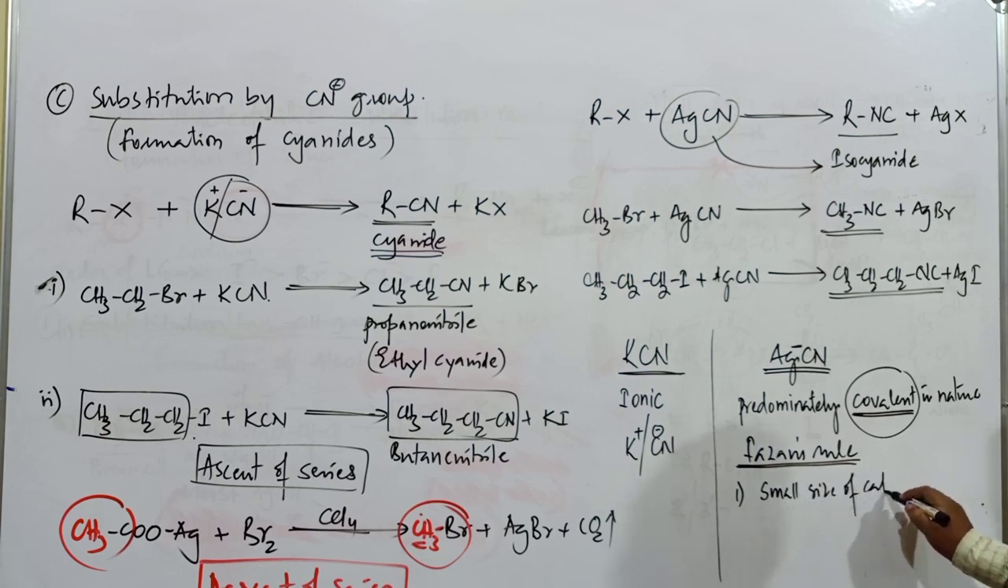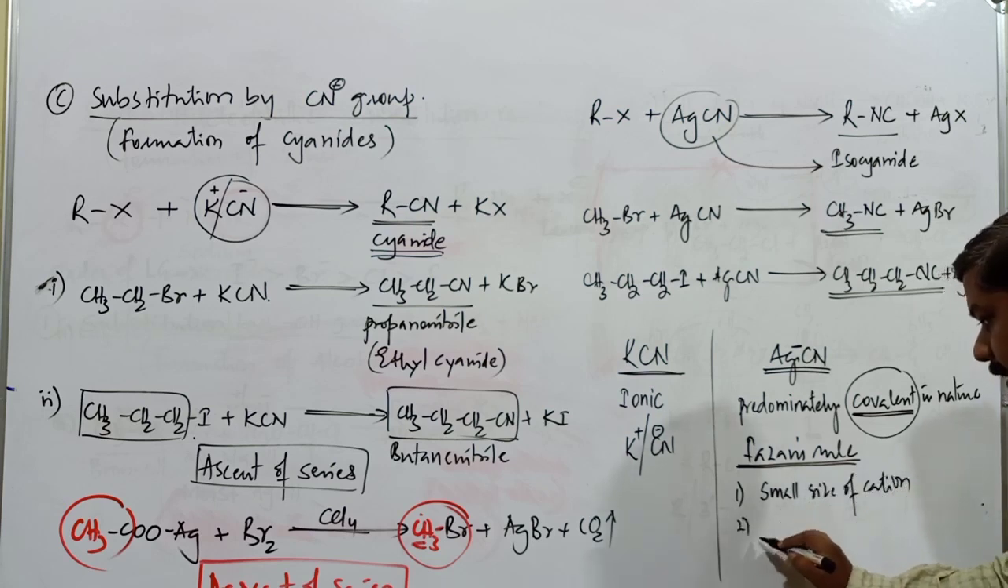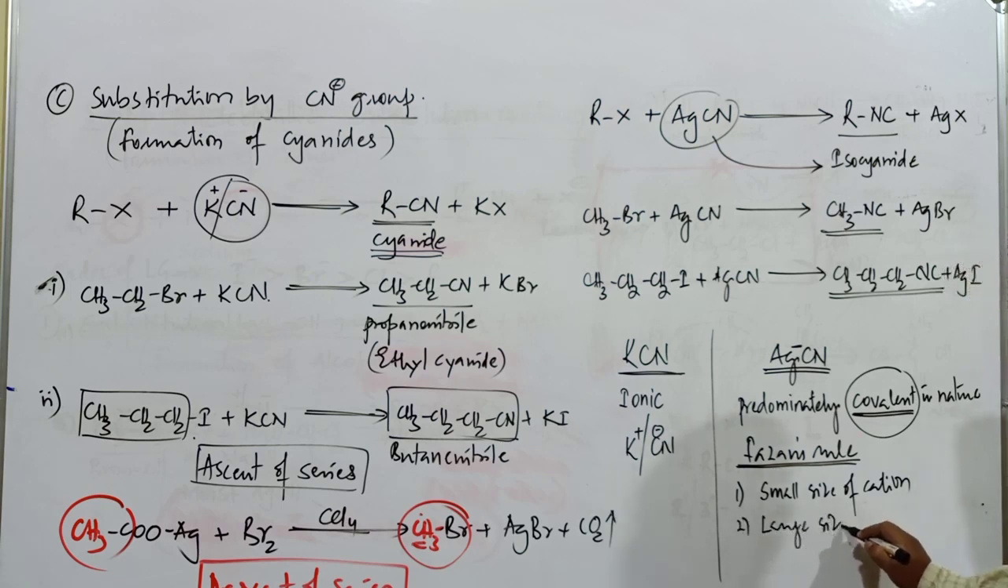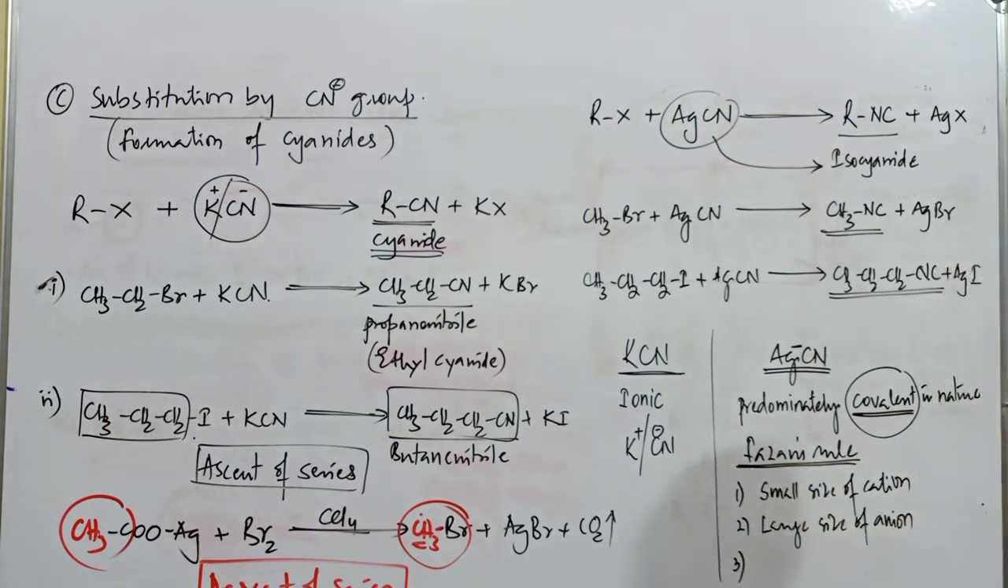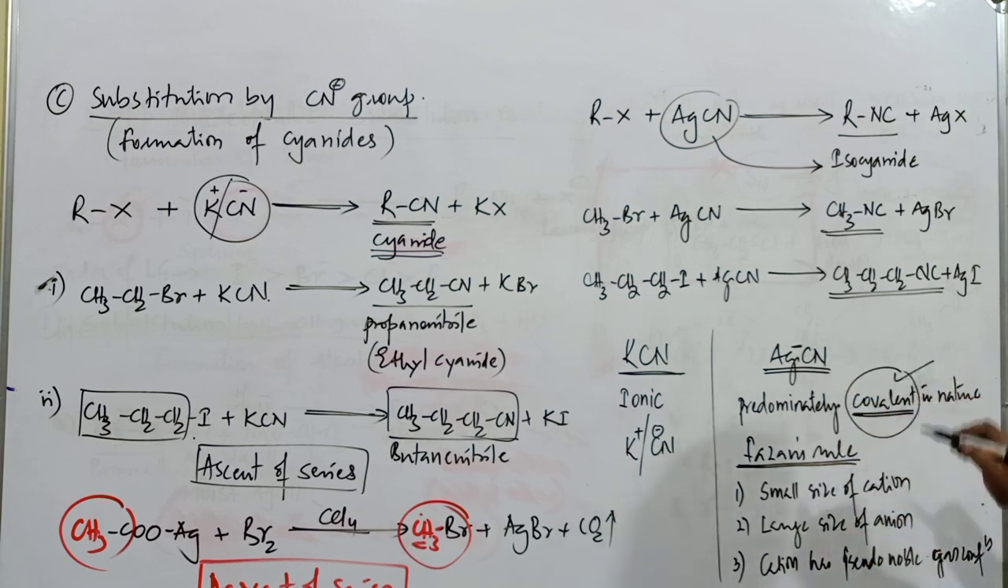there is a small size of cation. If small size of cation is there, it is having covalent character. The next one is large size of anion. Large size of anion, it is having covalent character. Third important point is that the cation has pseudo noble gas configuration. When the cation is having pseudo noble gas configuration, in that case, the bonding is said to be predominantly covalent in nature.